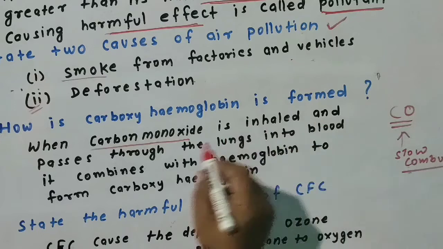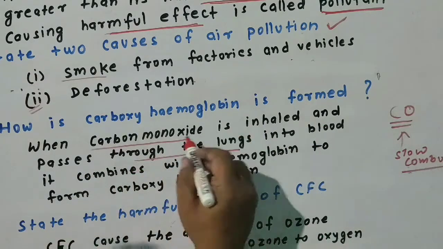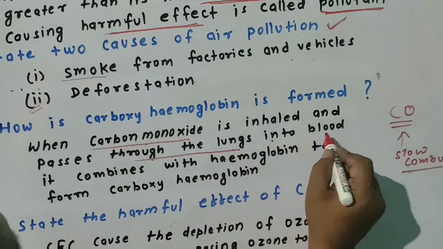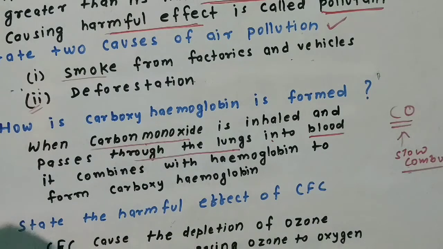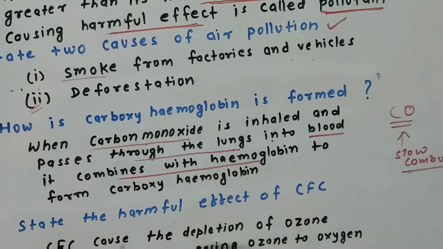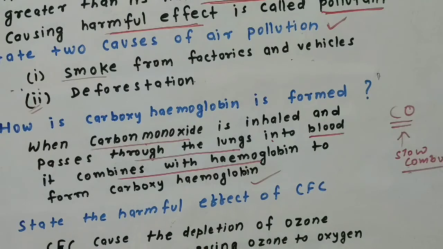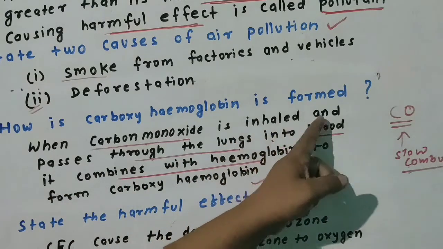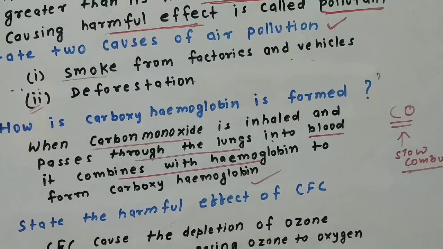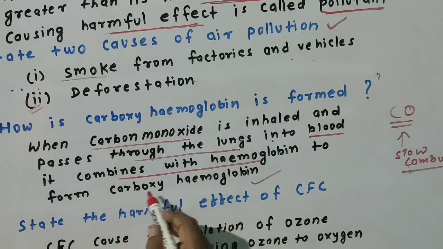When we inhale carbon monoxide, it passes through the lungs into the blood and combines with hemoglobin to form carboxyhemoglobin.